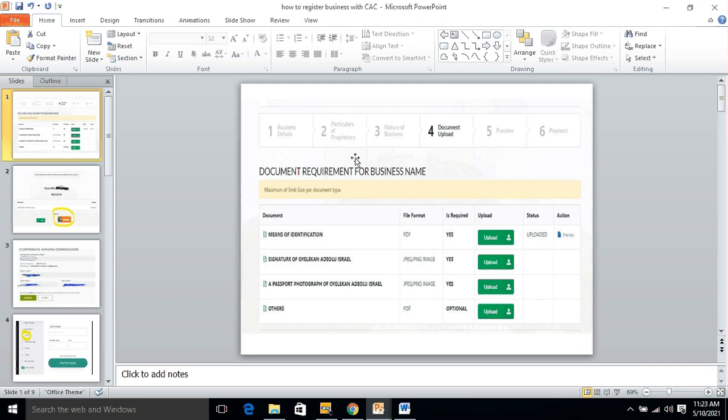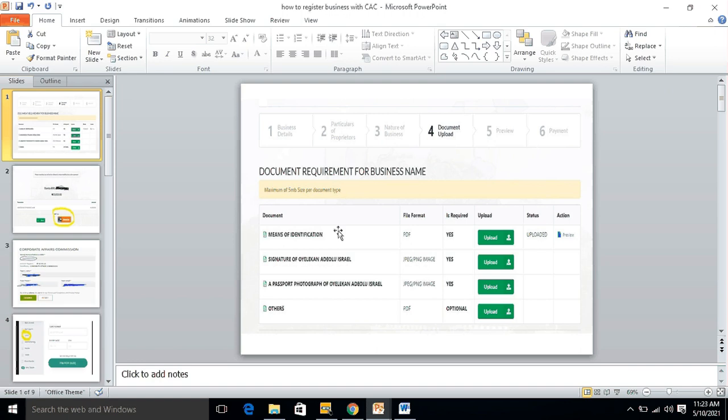If it is a sole proprietor, you include your names and details about you. You also include the nature of business. What is your business going to do? You should be able to enter that. This is the first step I'm showing you in this slide.